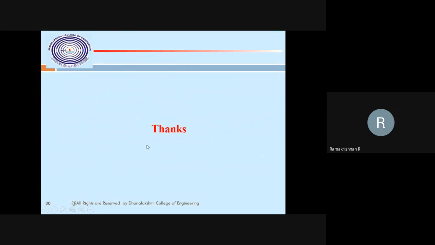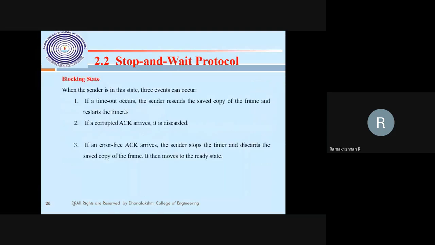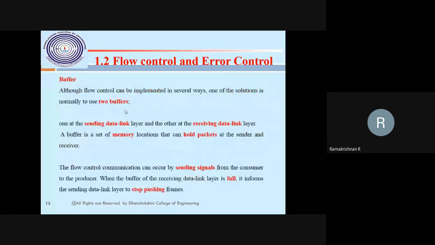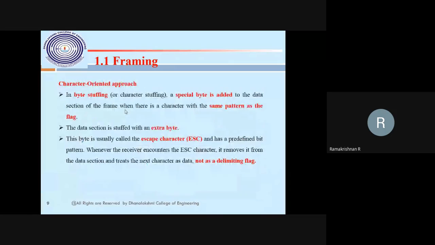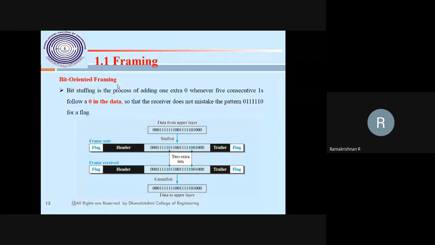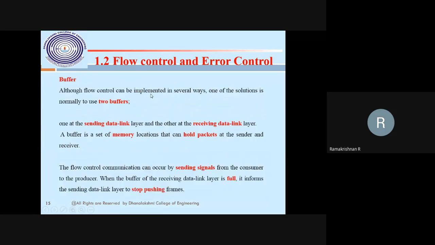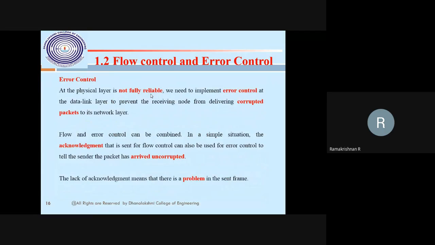So I would conclude the second unit, second topic. What I want to say from the understanding of the data link layer is that it is byte oriented and bit oriented. Simply understand byte stuffing, characters, bit stuffing, then framing. In the second unit there are not that many complex algorithms or routing protocols. Just keep in mind for the data link layer, for flow and error control there will be 4 protocols. One is the simple protocol.